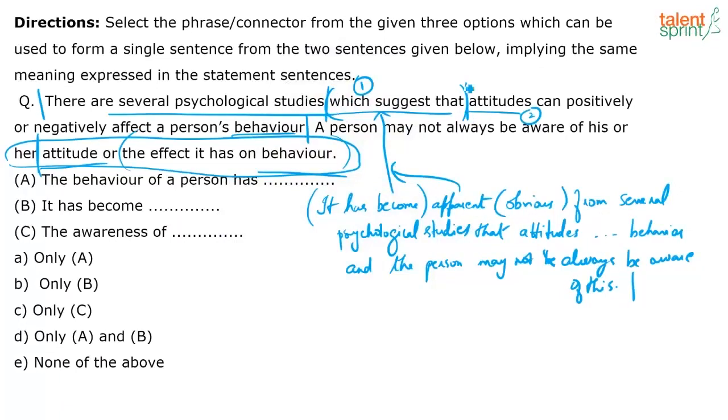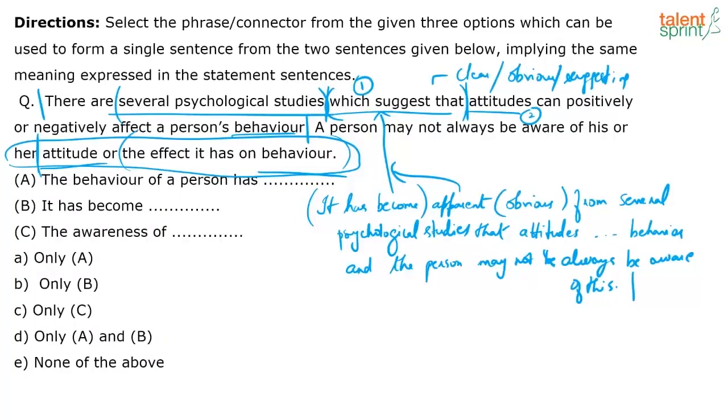What is this, which suggests that? This is what it is, clear. This is what it is, obvious. This is what it is suggesting. Because the studies have proved that, right? The studies are giving me some sort of a reason for why this is the case. The behavior of a person has been affected positively or negatively by attitudes.